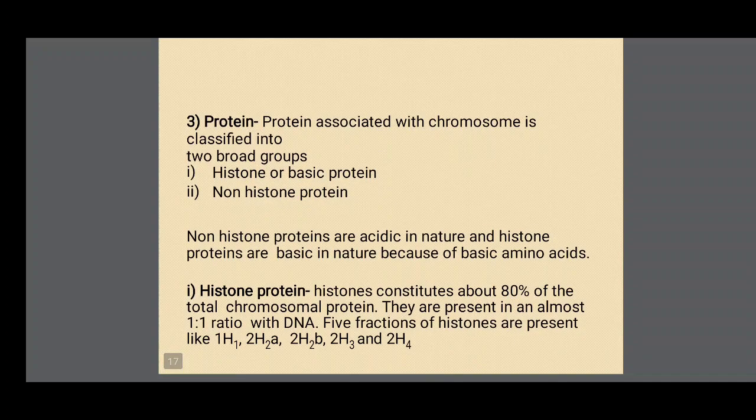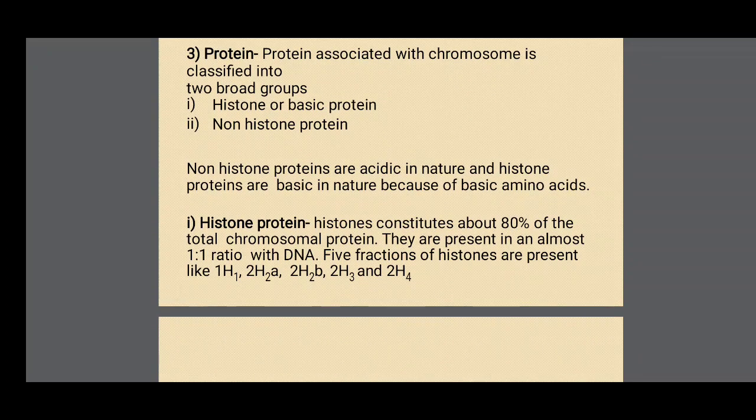Third one, protein. Protein associated with chromosomes is classified into two broad groups: histone proteins and non-histone proteins. Non-histone proteins are acidic in nature and histone proteins are basic in nature because of basic amino acids.